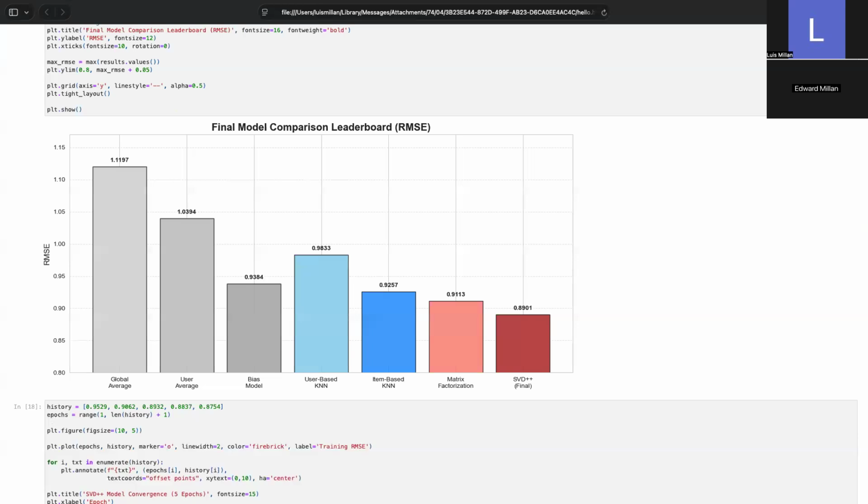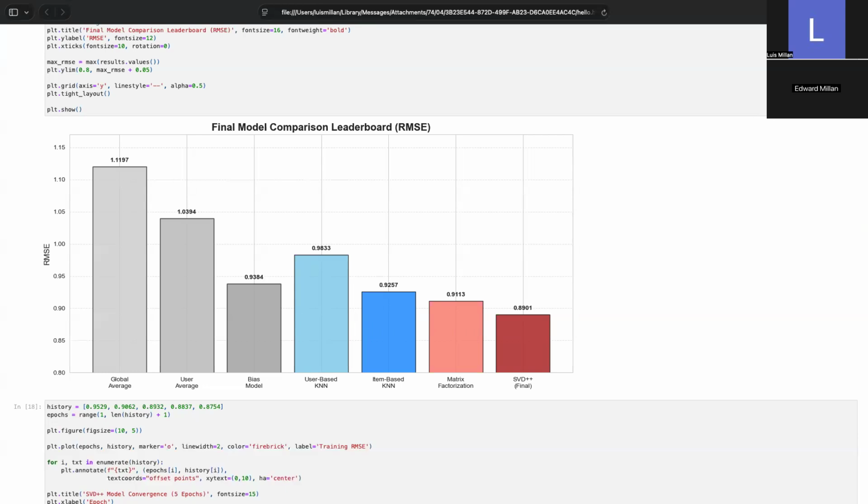On the right, the red ones are our latent factor models. We have the matrix factorization achieving a score of 0.91, which outperforms all neighbor methods by learning hidden features. And our best model, SVD++, achieved the lowest error of 0.89.